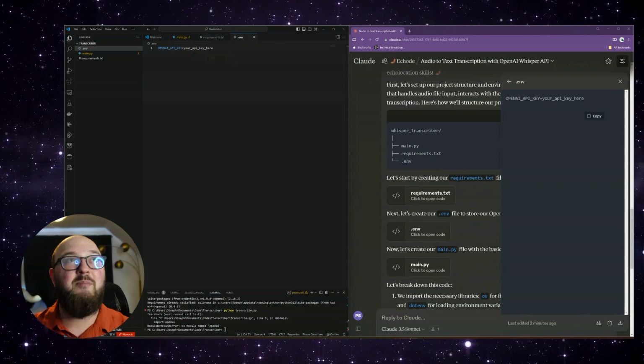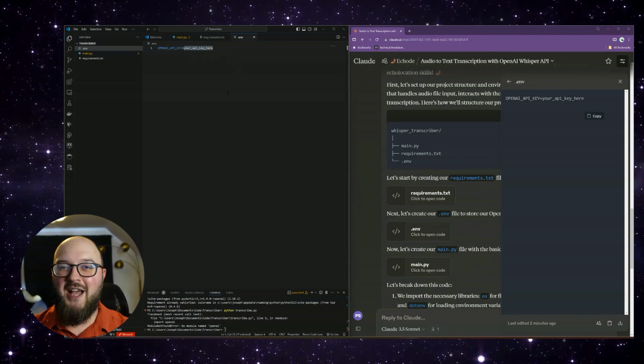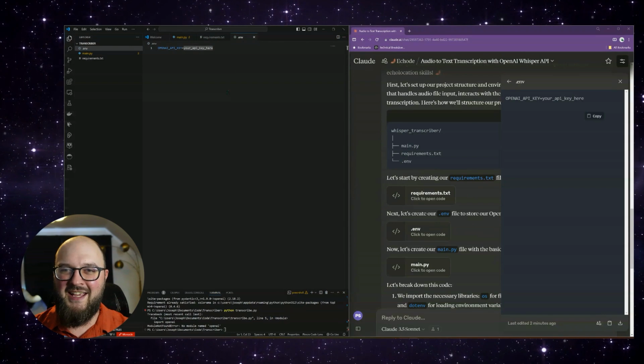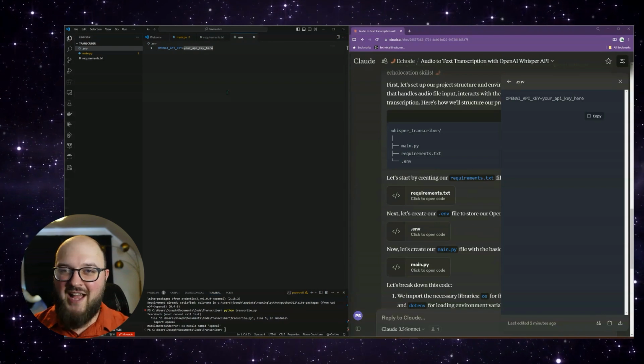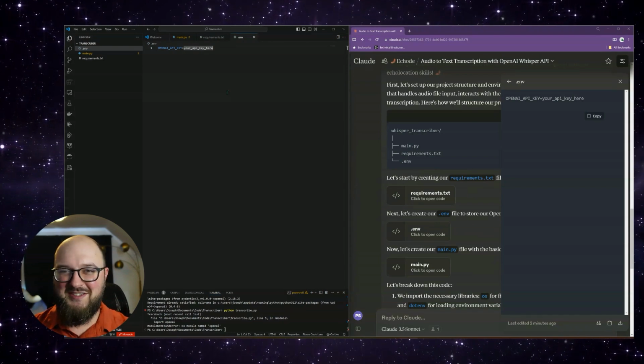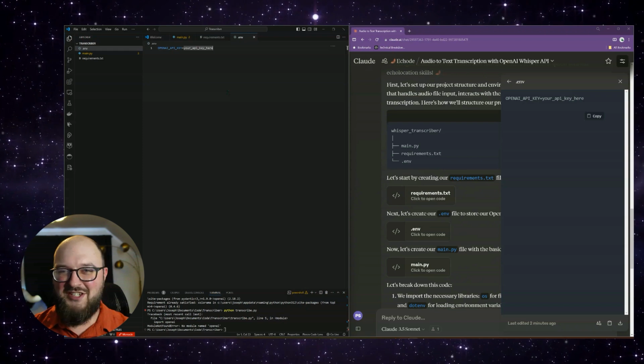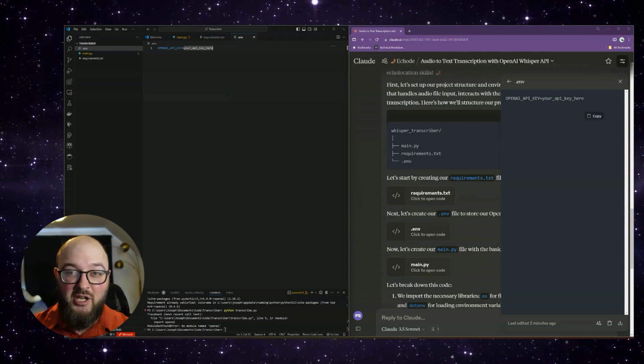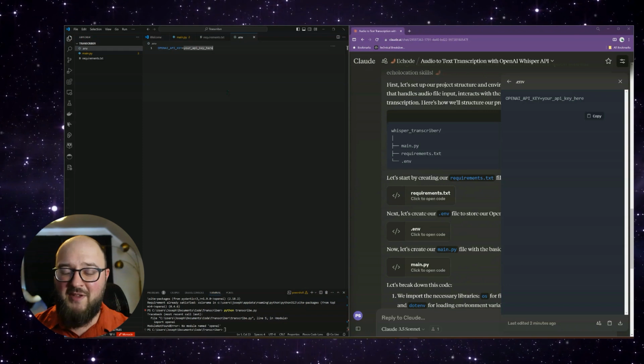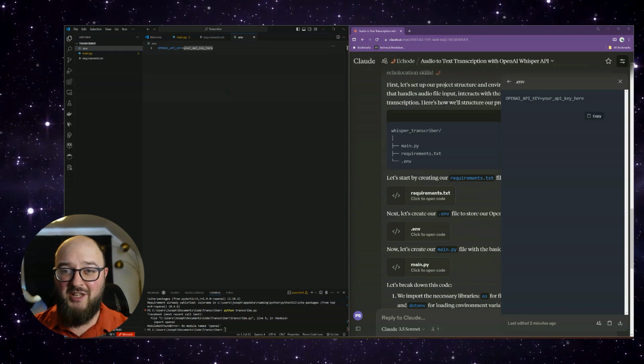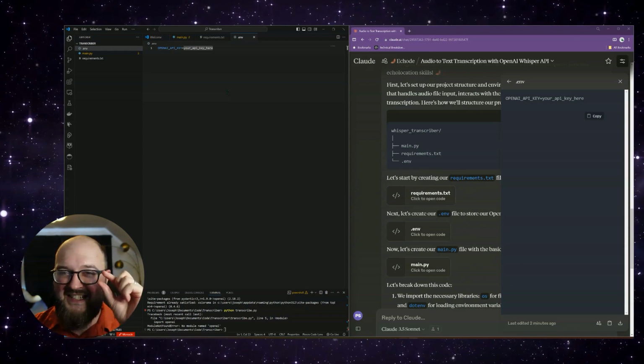I'm not going to show you that, but you just want to replace your API key with your actual API key. If you don't know how to do that, just again, Google this or Perplexity or whatever you use. Even ChatGPT can probably tell you. You want to go and set up an API key on your dashboard and make sure you have billing set up as well. This is going to cost a little bit of money.